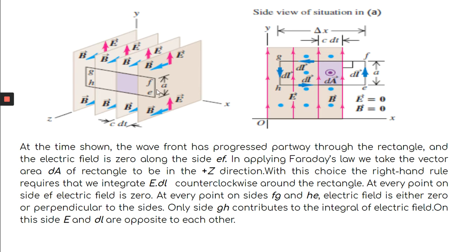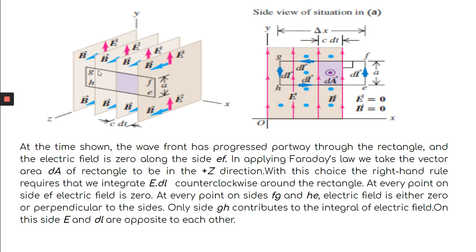When you take E dot dl along this path, you take E dot dl along the path E to F plus E dot dl along F to G, then G to H, then H to E. As E is 0, along this path E dot dl is 0.